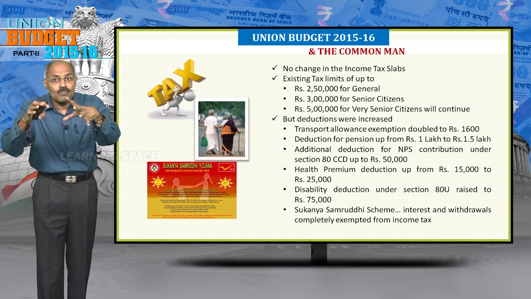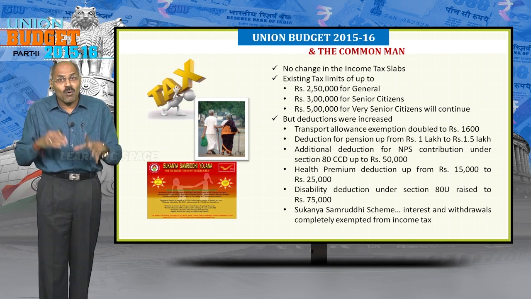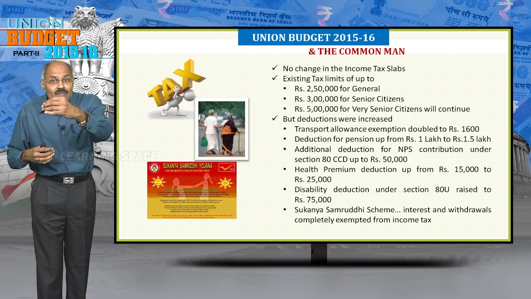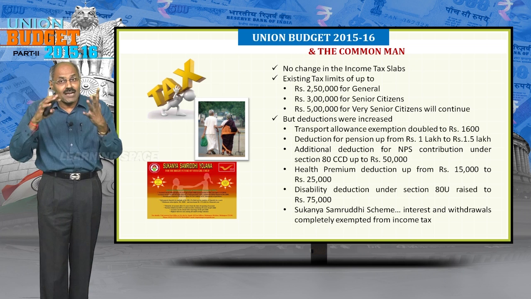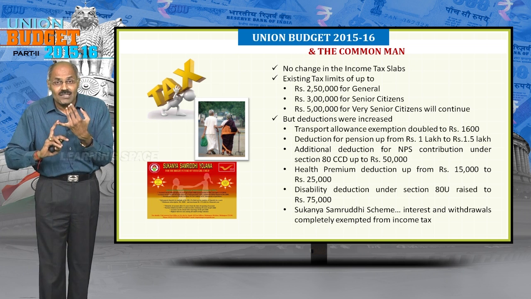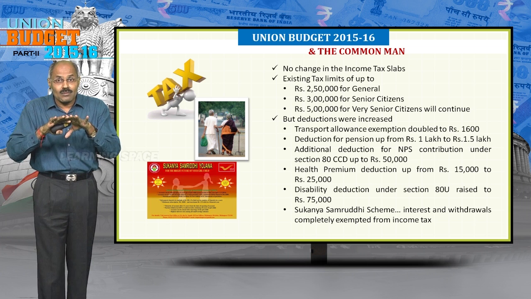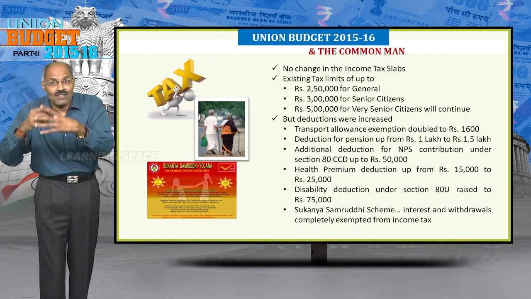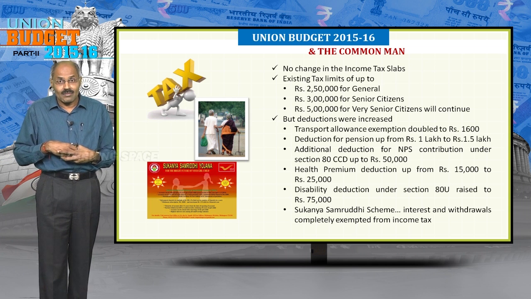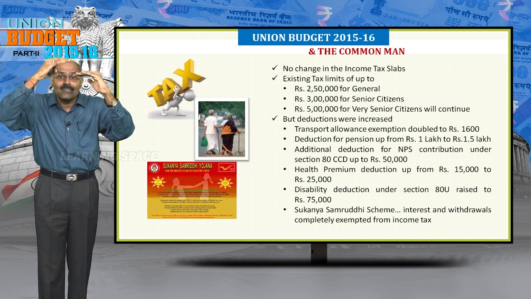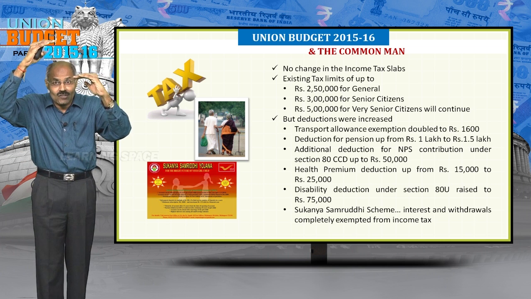If you are earning up to 4.5 lakhs, you are saving as per the schemes for which deductions are given, especially pension fund, health insurance premium, new pension scheme, you need not pay income tax almost up to 4.5 lakh rupees. Please remember, the limit is 2.5 lakh. Only exemptions are increased during the budget.